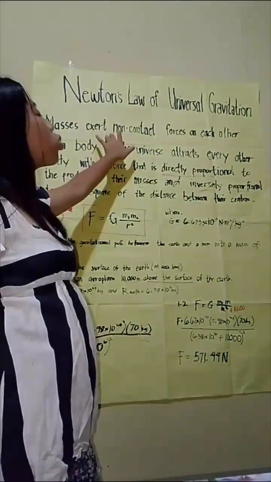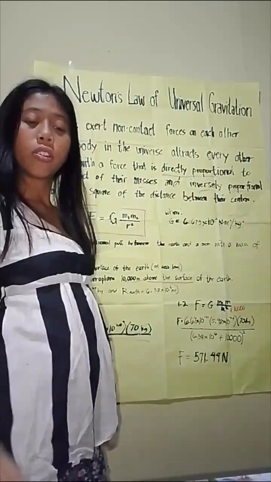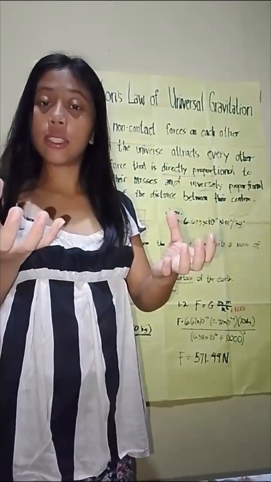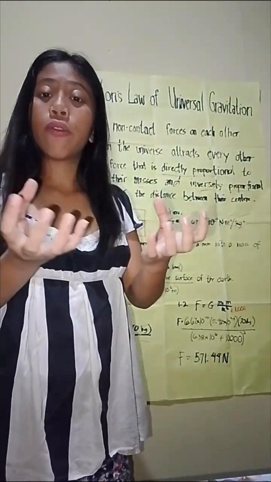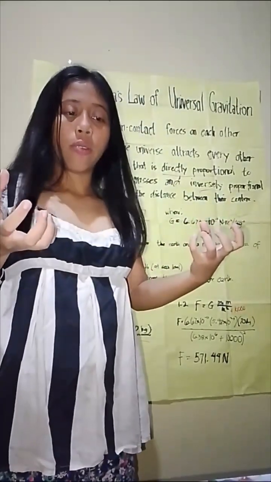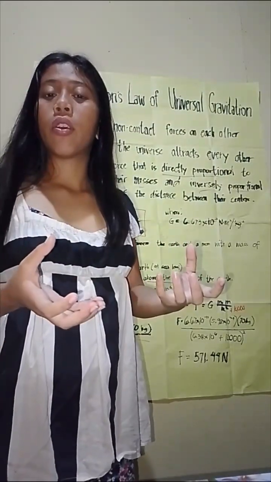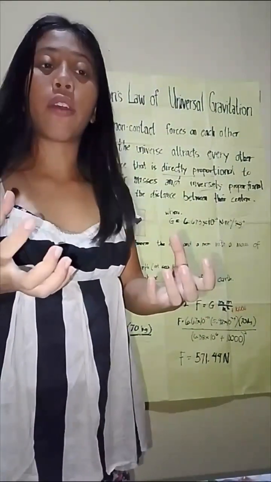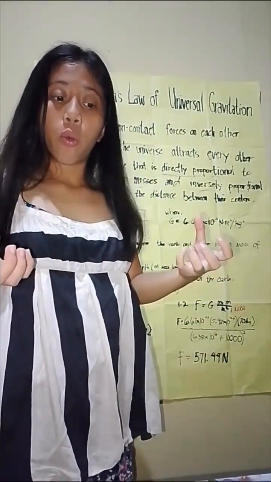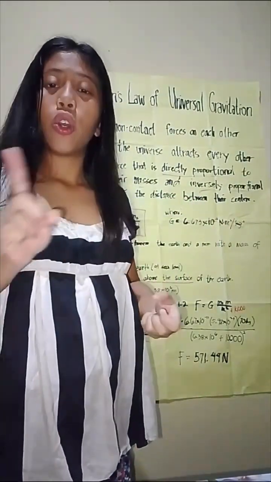Masses exert non-contact forces on each other. That means that whenever there are two objects with masses, they exert force on each other without physical contact, without colliding or anything, because one example of a non-contact force is gravitation. So if you want to pull two objects together, you don't need